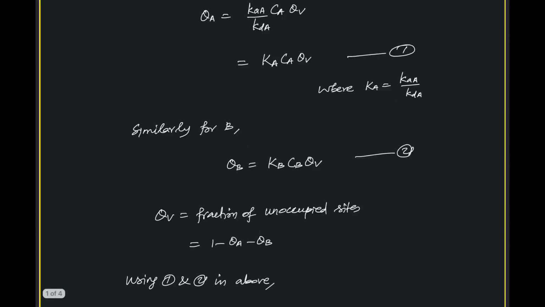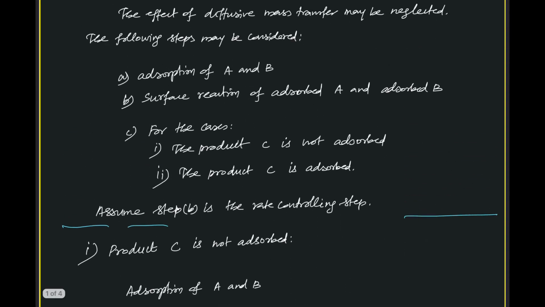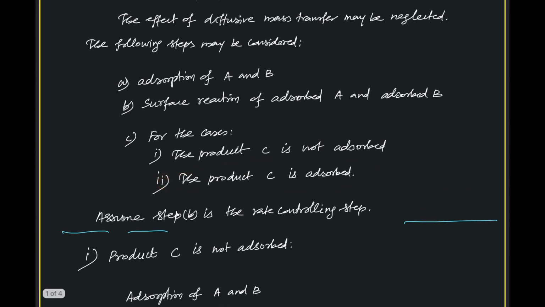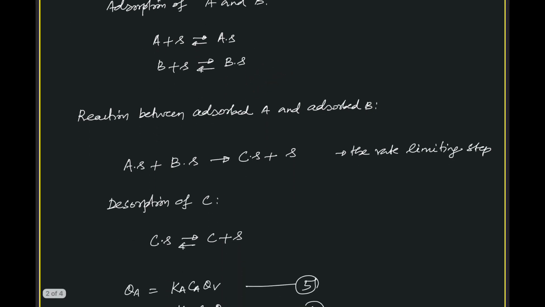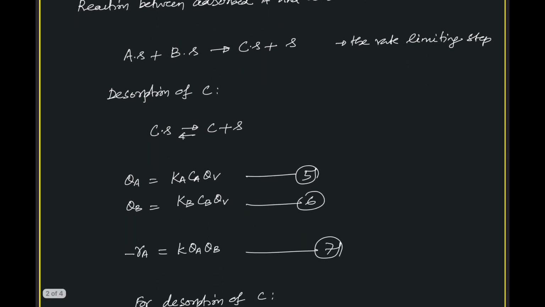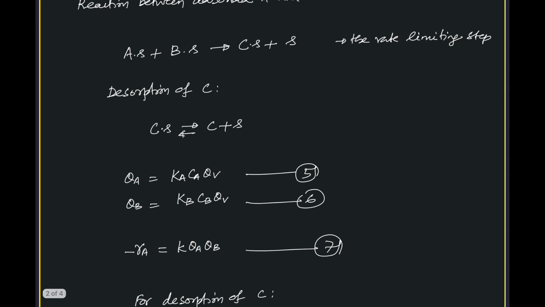Now we need to solve for the second case. What is that? The product C is also getting adsorbed. So for C also getting adsorbed, as already we have written these steps, the reaction is now A plus AS plus BS giving rise to CS plus S. Earlier what we had written was C plus 2S, now it is changing to CS plus S. So S is the vacant site and CS refers to adsorbed C. So what is desorption of C? Desorption of C is